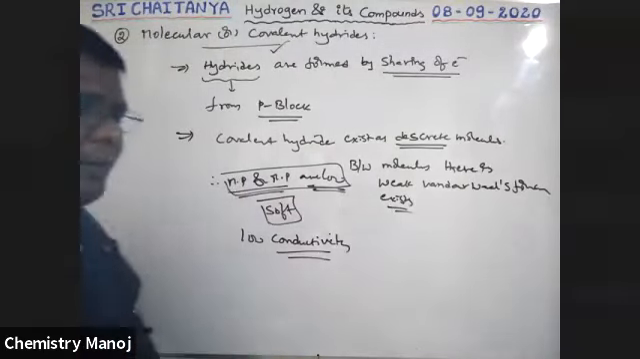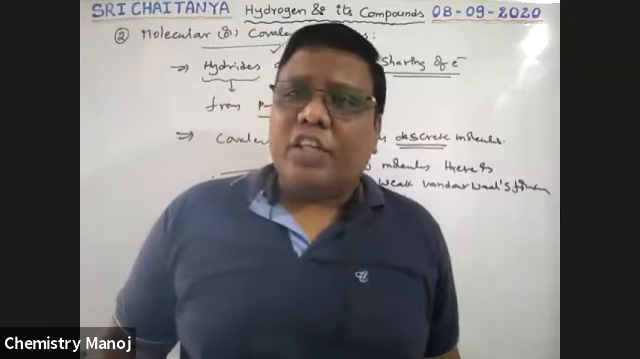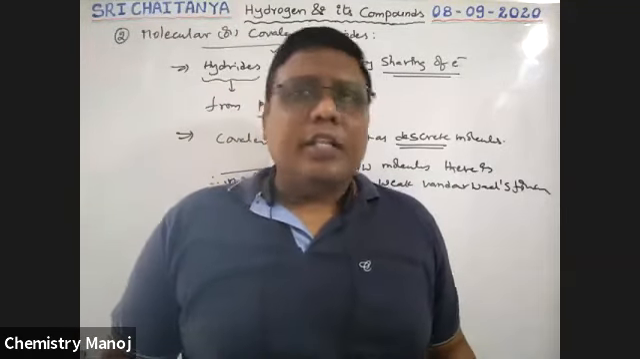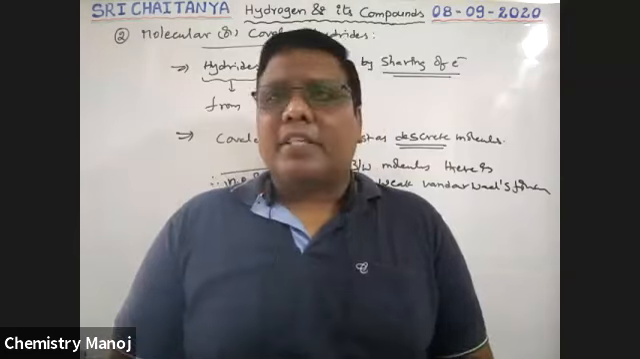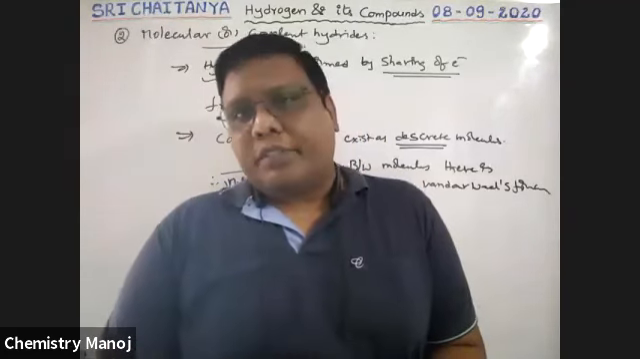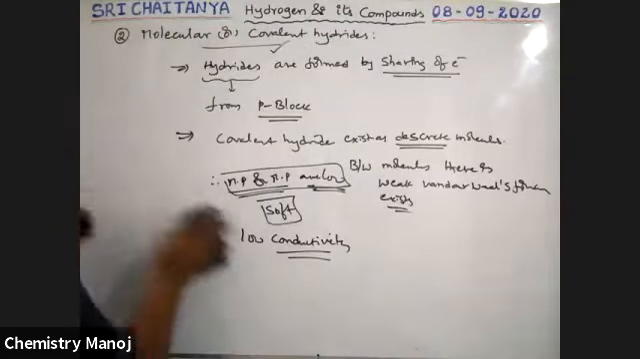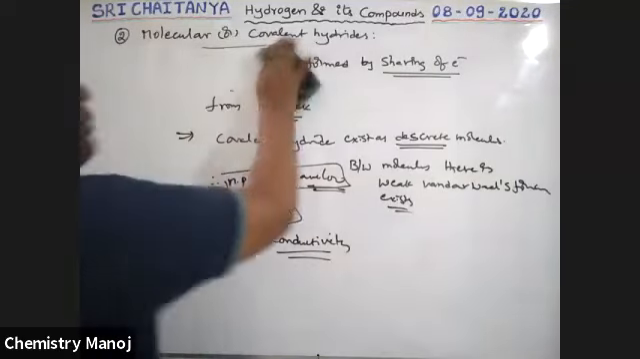Next, based on formation, there are a number of p block elements. Based on their formation and existence, all these covalent hydrides are broadly divided into three types. Now the types of these hydrides.